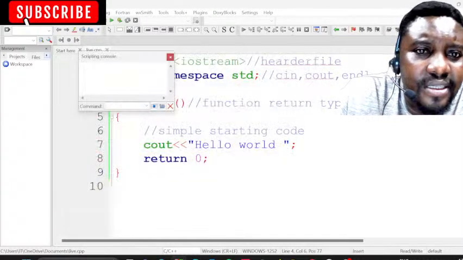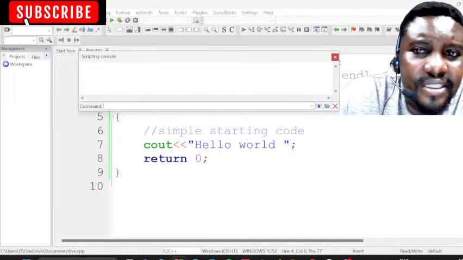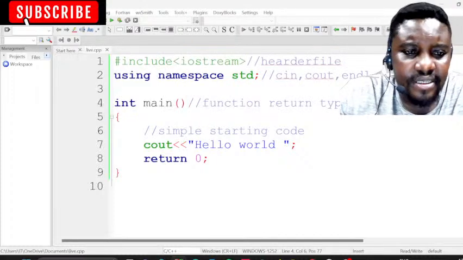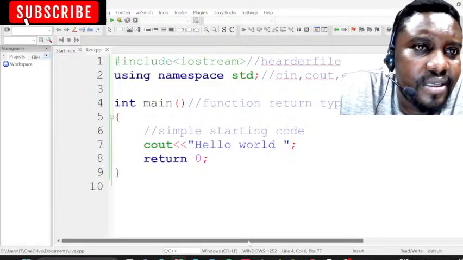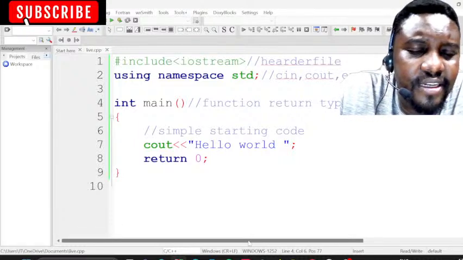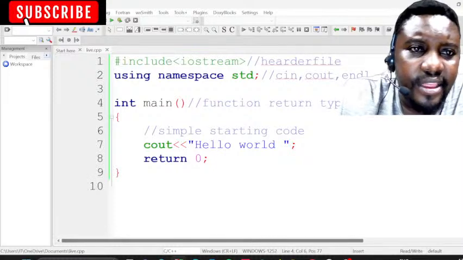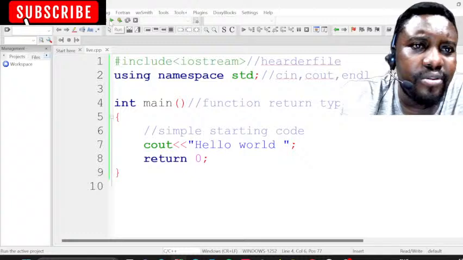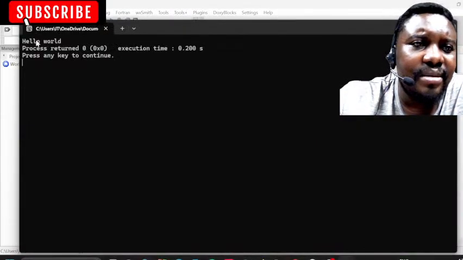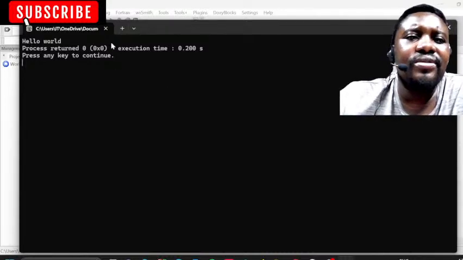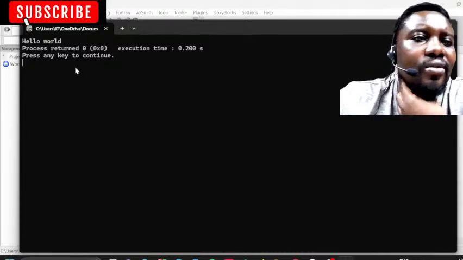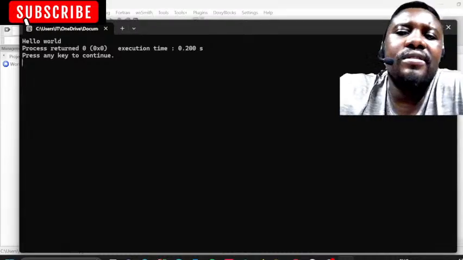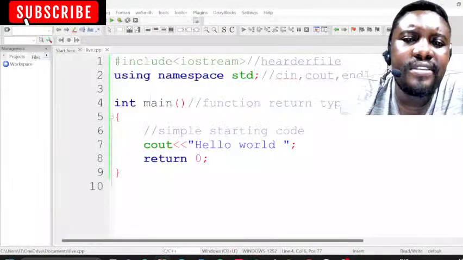I will fix it alone later, but you will have a message on this side when you build your code. If it has errors, it will tell you the problems. So we build, my code is fine, then we can run it. When we run it, a new screen comes up and it says hello world. So we have successfully written our first code.